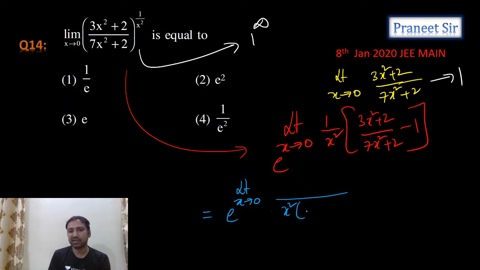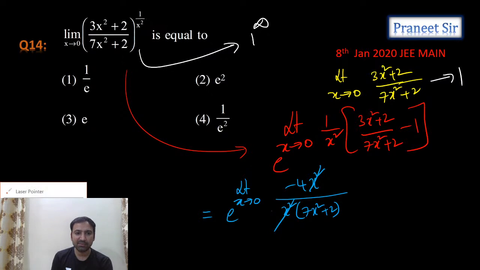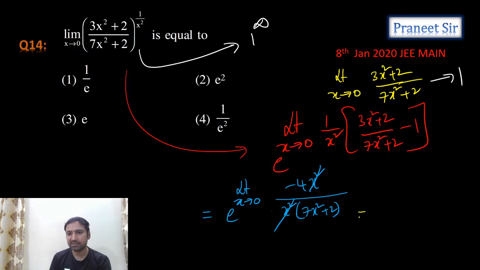Denominator is like x square and LCM is 7x square plus 2. And the numerator is what? 3x square plus 2 minus of 7x square plus 2, which is minus 4x square. Okay, x square cancelled. Remaining part is e power limit x is tending to 0 minus 4 by 7x square plus 2.